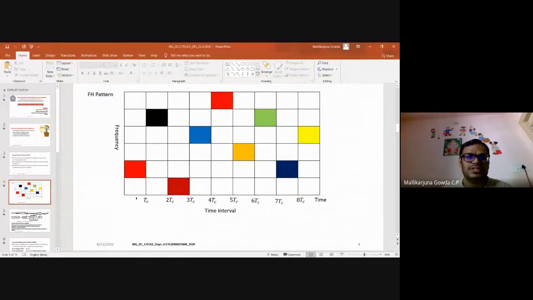In the first interval he may be at the second slot, and depending upon the pseudonoise sequence, he will hop to the next slot, that is the next frequency. Like that, it keeps hopping from one frequency to another over different signaling intervals. This is how the frequency hopping system works. This hopping depends on the value of the pseudonoise sequence we select.